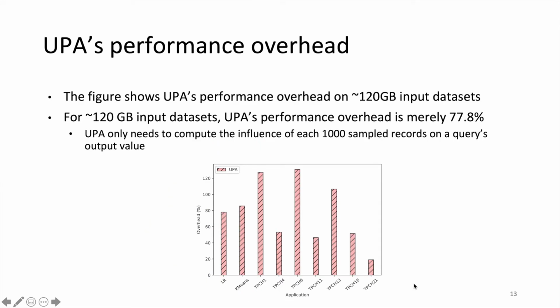Now, we look into UPA's performance on large dataset size. This figure shows UPA's performance overhead on a 120 GB dataset. UPA on average incurs 77.8% performance overhead, because UPA only needs to compute the influence of each of the 1000 sample records on a query's output. Although this performance overhead is non-trivial, it is worthwhile because UPA already greatly enhanced the efficiency of the brute force-based approach, while being as automatic, accurate, and general as the brute force approach in enforcing DP.